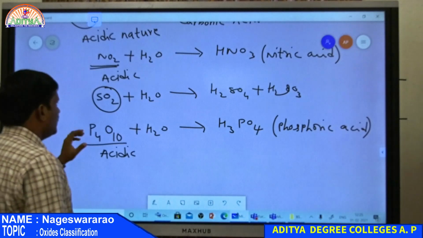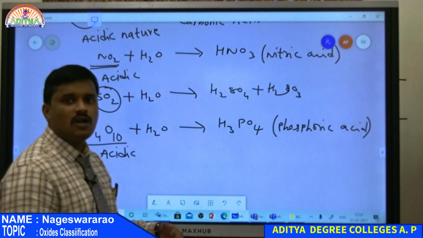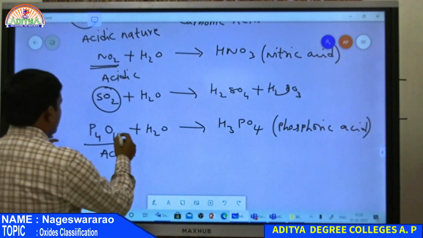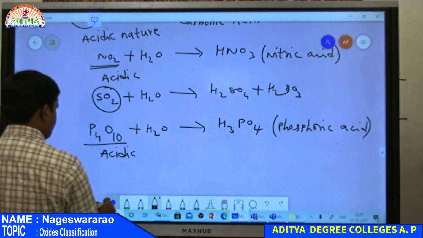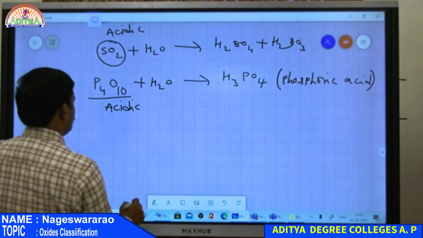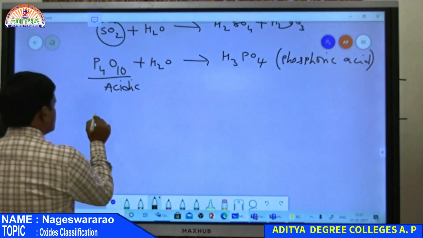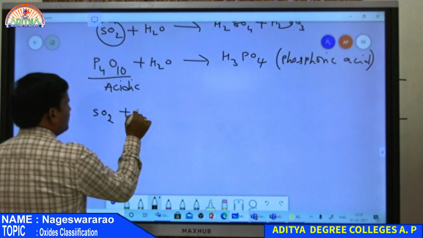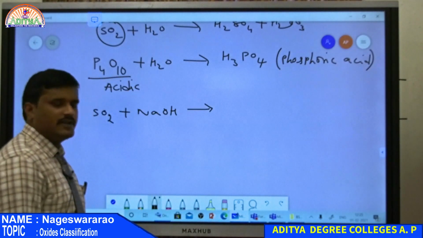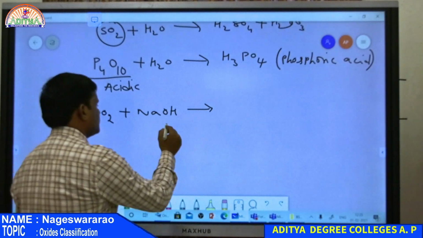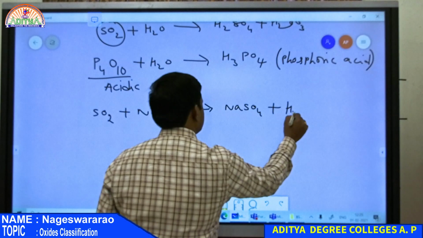Therefore, any oxide which reacts with water and gives an acid is an acidic oxide. Also, an acidic oxide reacted with a base gives salt plus water. If SO2, sulfur dioxide, is reacted with the base sodium hydroxide, then the product is Na2SO4 along with water.